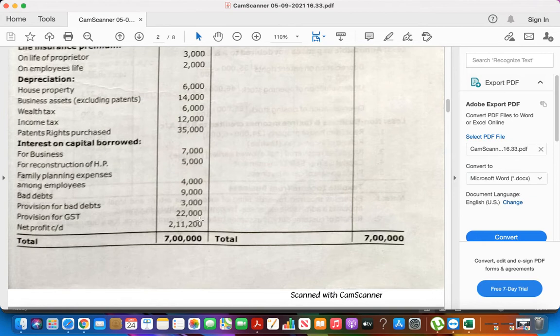Next, interest on capital borrowed. Number one, for business, so it is admissible. Next, for reconstruction of house property.